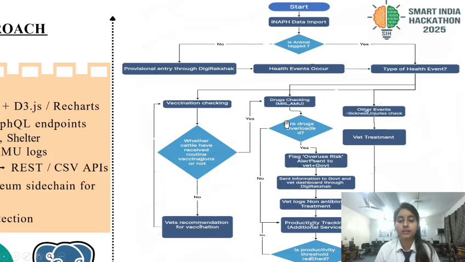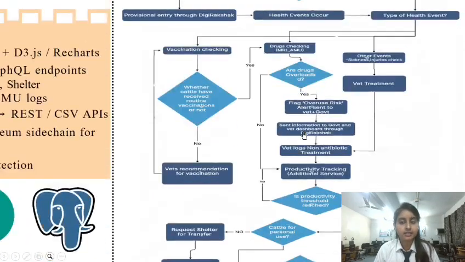That is the drug checking, MRL and AMU. Here we will check whether the drugs in the cattle are overloaded or not. If they are, then a flag of overuse risk alert will be sent to the government as well as to the vet. Then it will send information to the government and vet dashboard through our portal. Then the vet logs non-antibiotic treatment, and after that, productivity tracking will be done.